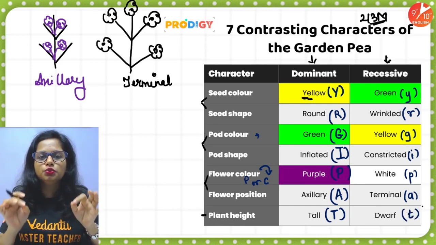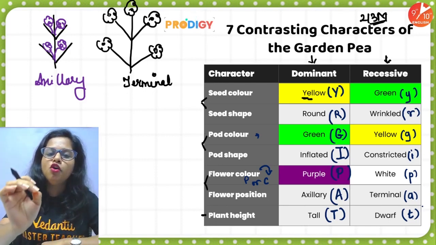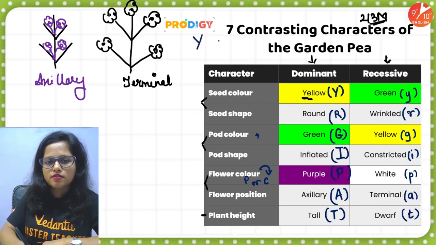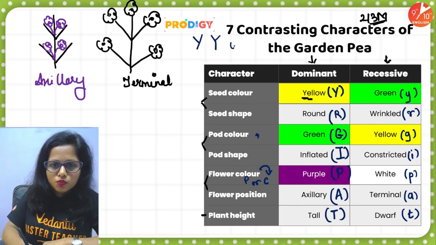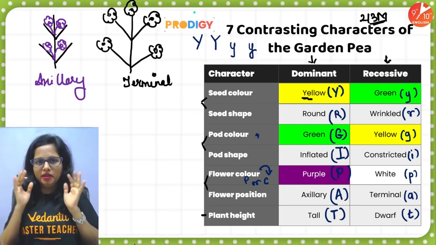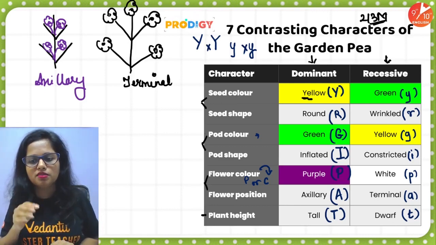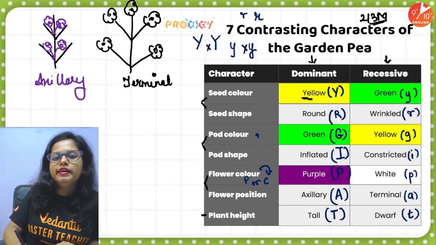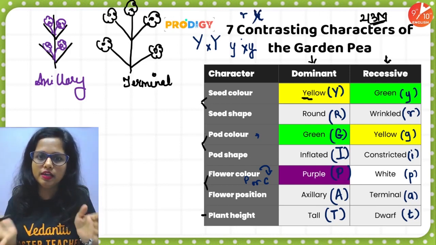Again, one more important instruction. Do not use cursive writing. And maintain uniformity in the way you write. For example, you are writing capital Y this way once. Don't write capital Y this way the next time. If you are writing small y this way, do not write small y this way. Do not confuse. Maintain consistency. You are not supposed to write multiple times in a different way. You must write small r this way. You are not allowed to write this way. Please keep these instructions well in mind.